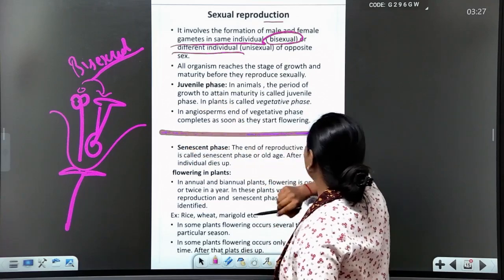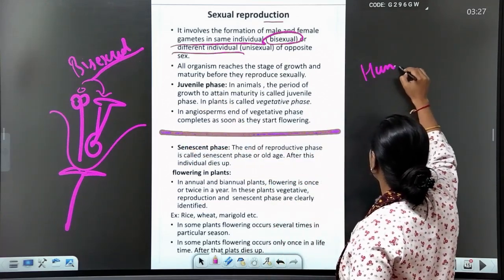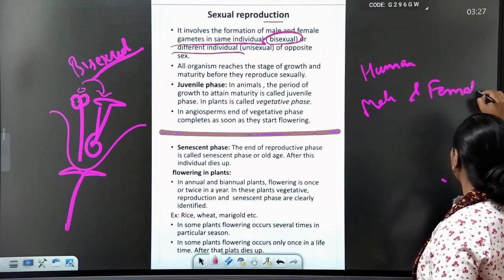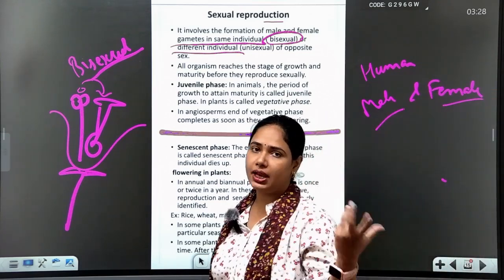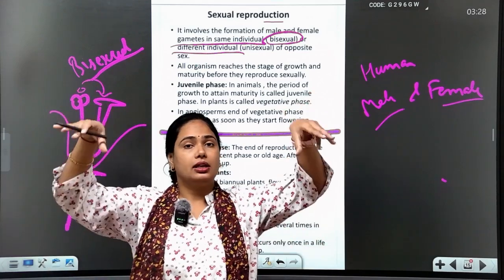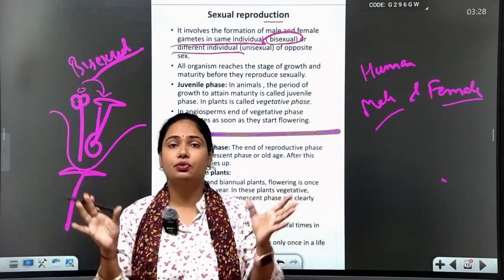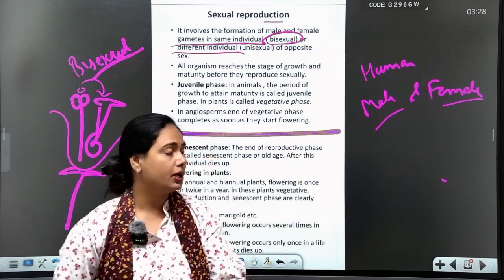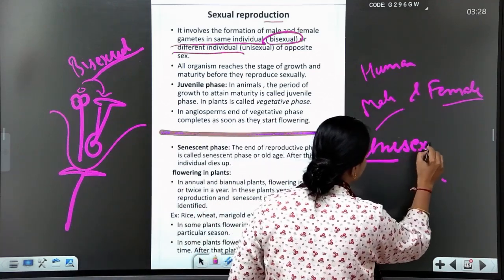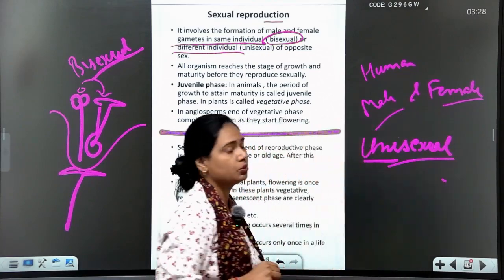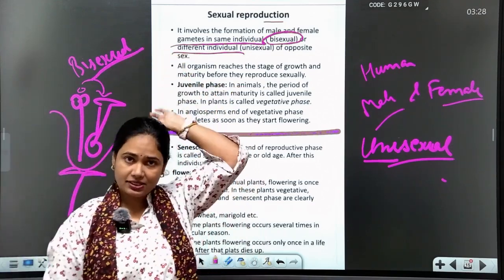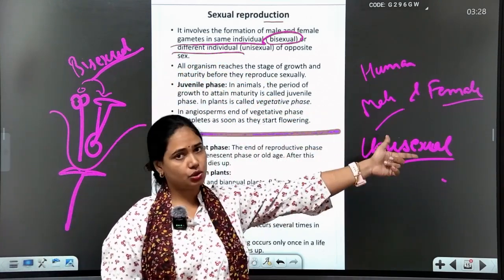And then there are different individuals, for example humans, male and female. You know that in humans, males have male reproductive organs and females have female reproductive organs. They form their gametes inside their bodies, then fusion of gametes occurs and the offspring is formed. This is known as a unisexual organism. What do we call it? Unisexual organism, students. So now it is clear that sexual reproduction involves the formation of male and female gametes, in bisexual or unisexual organisms.